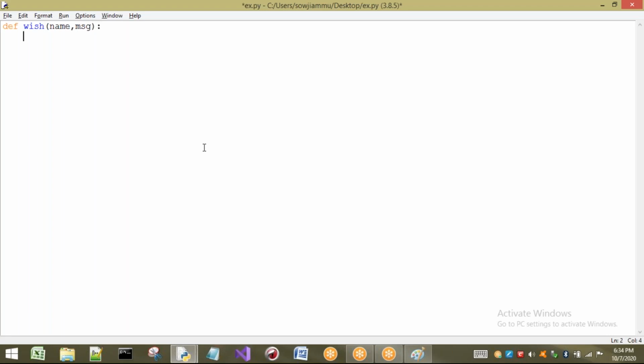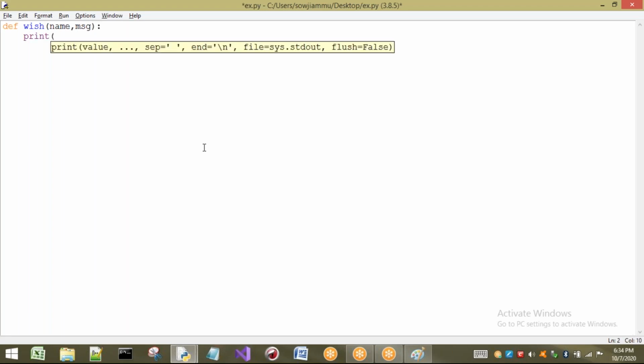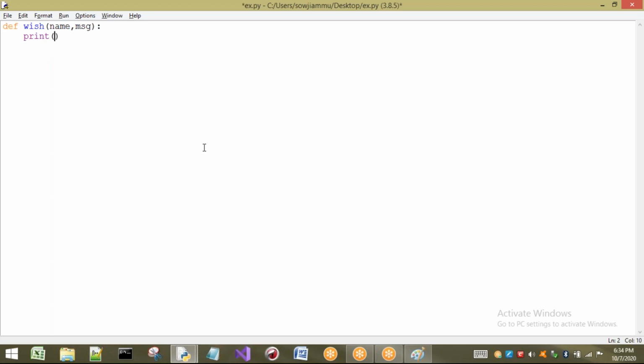Two parameters: one is name, another one is message. I am going to write hi, one string, comma, and I want to print name, comma, the message.